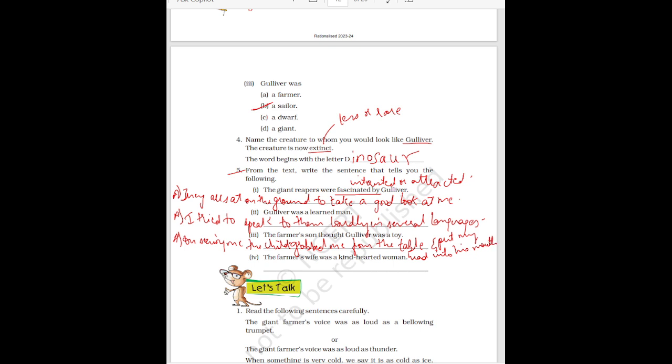So with this sentence we get a hint that the farmer's son thought that Gulliver was a toy, so he took Gulliver in his hand from the table and put his head into his mouth.